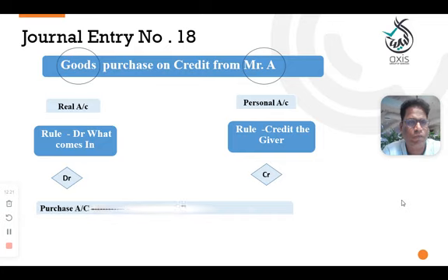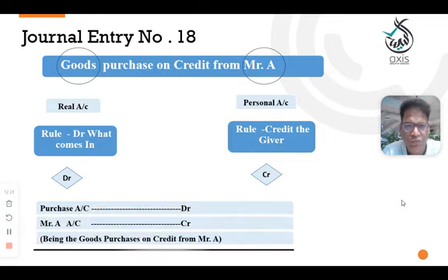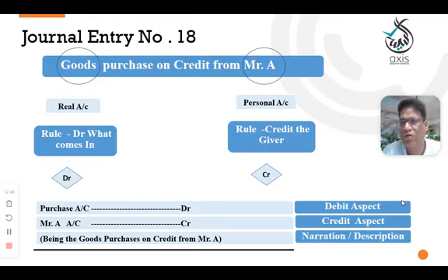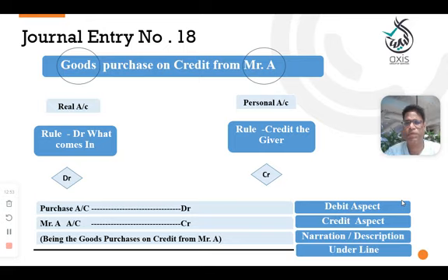So here, what is the answer? Purchase account debit to Mr. A account credit, and being the goods purchased on credit. So the debit aspect is purchase, because goods are coming in. When goods come in, you need to debit the purchase account. And in the given transaction, we have not paid the money. The goods we purchased on credit. That means Mr. A is the giver. So that's why we credited Mr. A account. And here, being the goods purchased on credit is a narration and it will be underlined. Please write down.